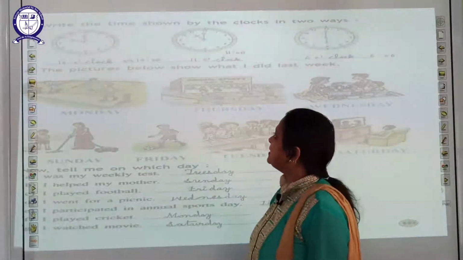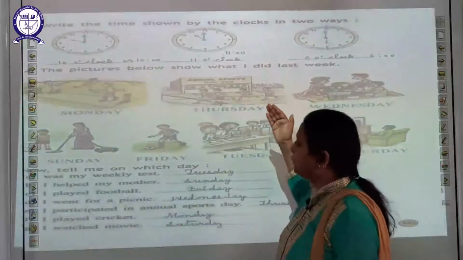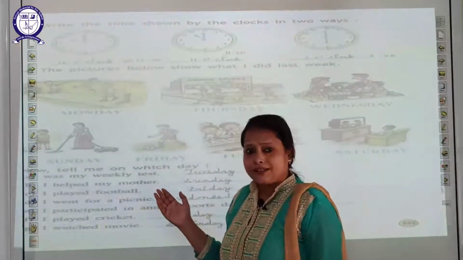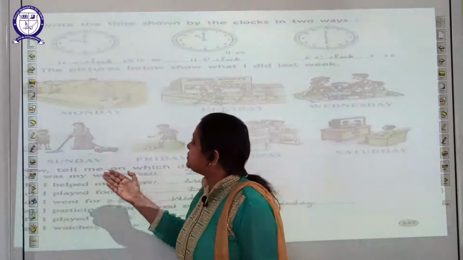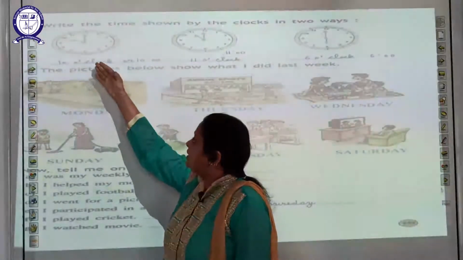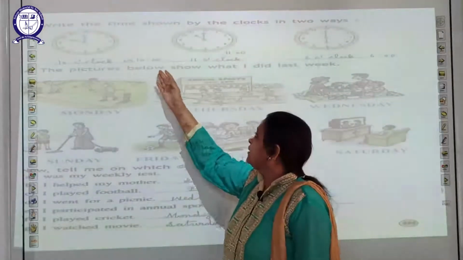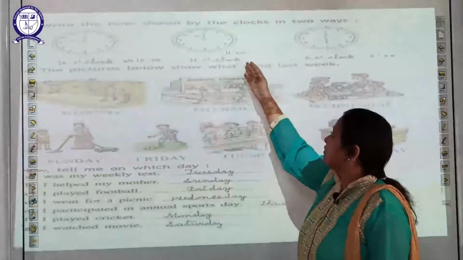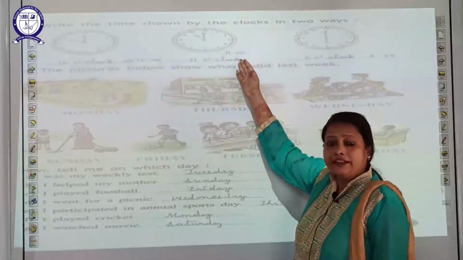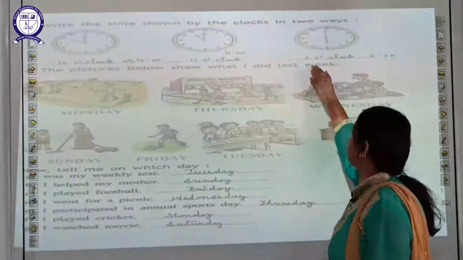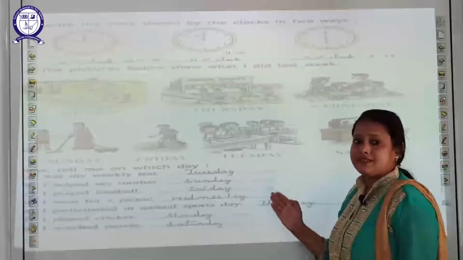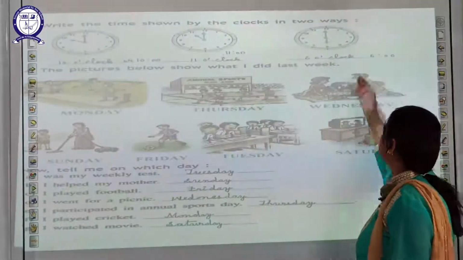Next is, write the time shown by the clocks in two ways. How can you write the time in two ways, students? Look at the hour hand at 10. So it's 10 o'clock. Now 11 o'clock. This is another way to write 11:00. And in this one the hour hand is at 6, 6 o'clock.